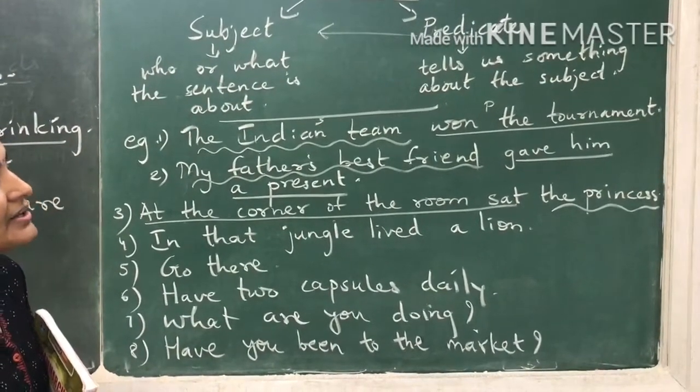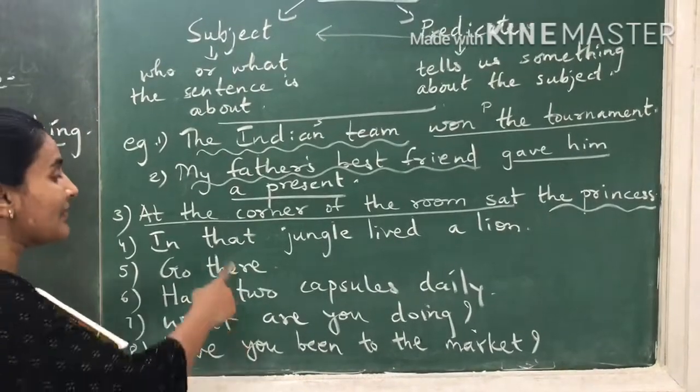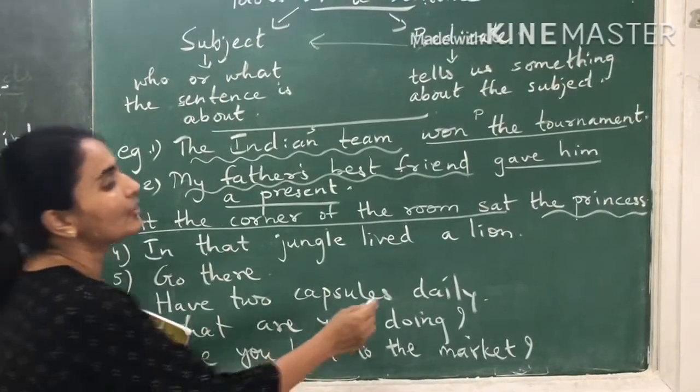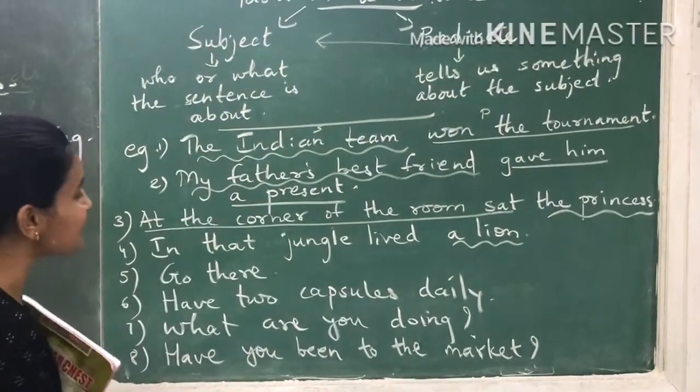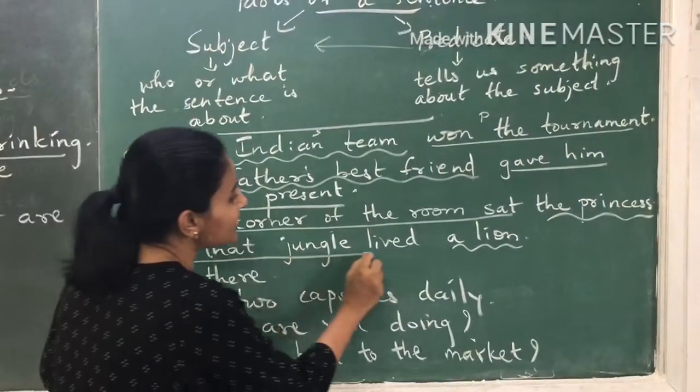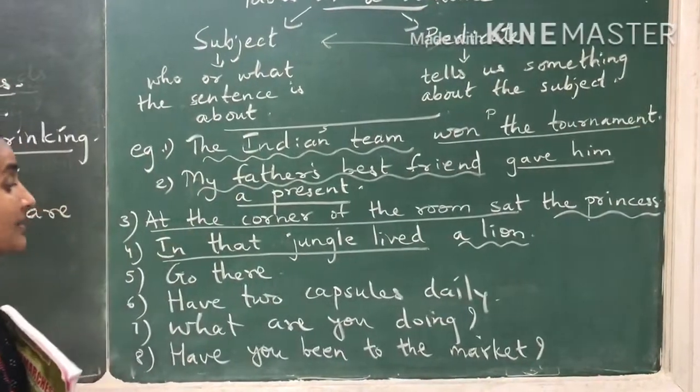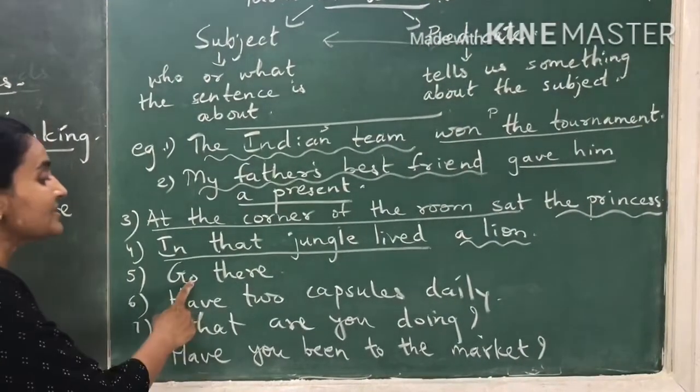"In that jungle lived a lion." Over here, are we talking about the jungle? No, we are talking about a lion. So a lion is the subject. And what is the predicate? In that jungle lived.